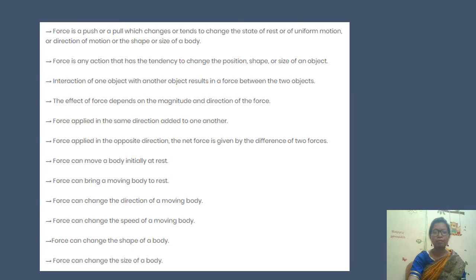So now there are some other effects. The force is a push or pull, you already understood, and it will change the state of rest or of uniform motion, and it will also change the direction, and it will also change the shape. Okay, and now you can see force is an action that has a tendency to change the position, shape or size of an object. Now, when there is interaction of one object with another object, it will result in a force between the two objects. The effect of force depends on the magnitude and direction of the force.